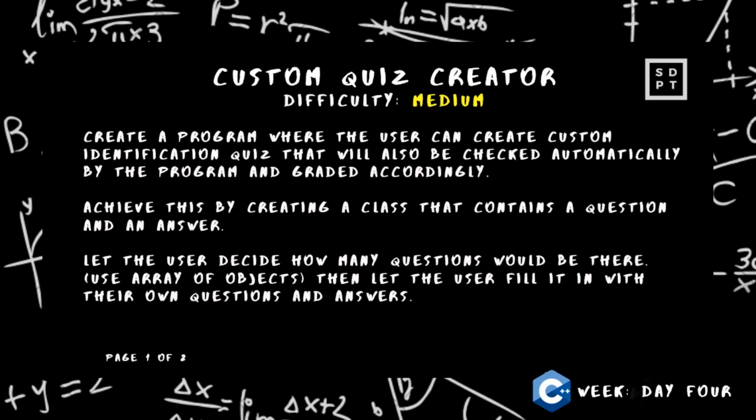So this is what we are going to do for today. Create a program where the user can create a custom identification quiz that will also be checked automatically by the program and graded accordingly. Now, to achieve this, create a class that contains a question and an answer. Let the user decide how many questions there would be, use an array of objects, then let the user fill it in with their own questions and answers.